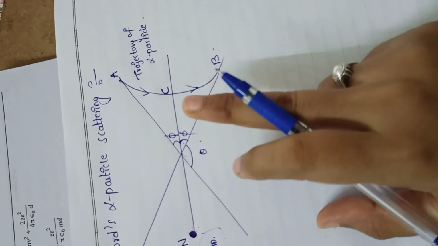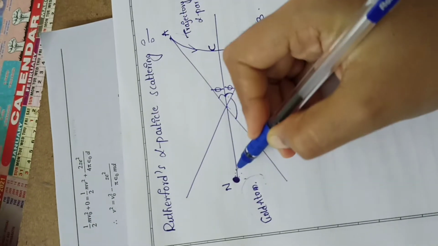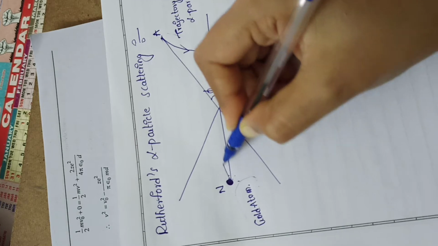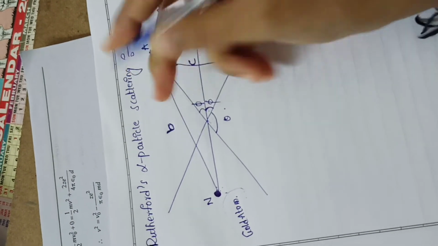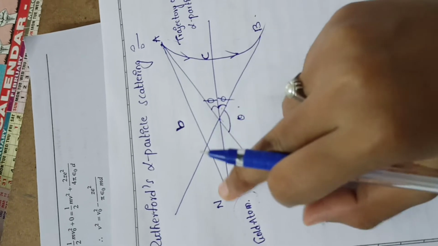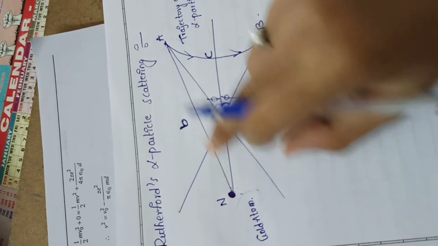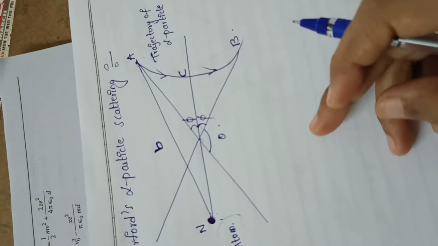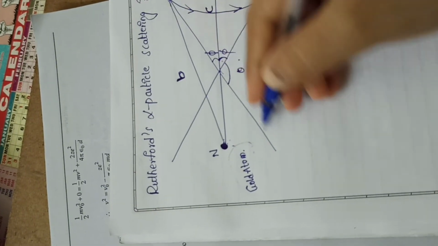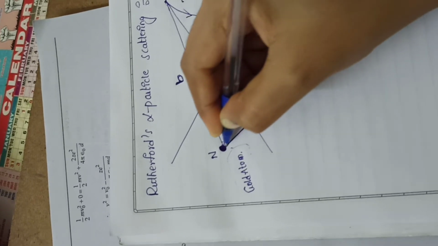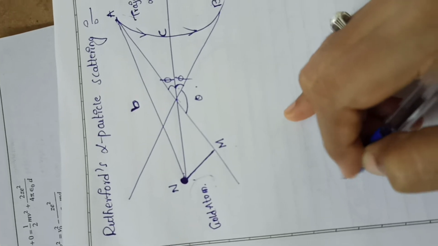And see here, the closest approach of the alpha particle to the nucleus, this is my closest approach. For example, here I am drawing one line, this is my closest approach, constant B. B is a constant, and the closest approach between the trajectory at point A to N is B. And if I draw a perpendicular bisector to the nucleus of this deflected line, for example, it is MN. MN is a perpendicular bisector.